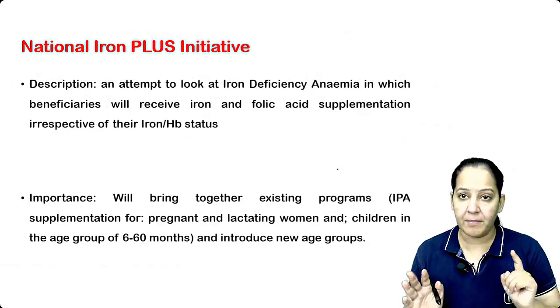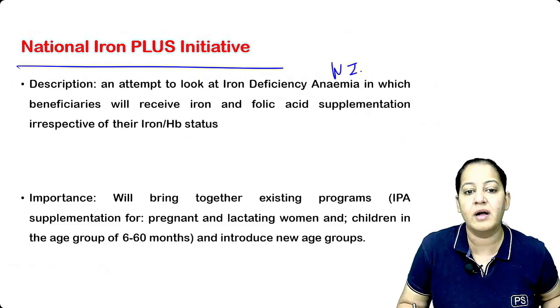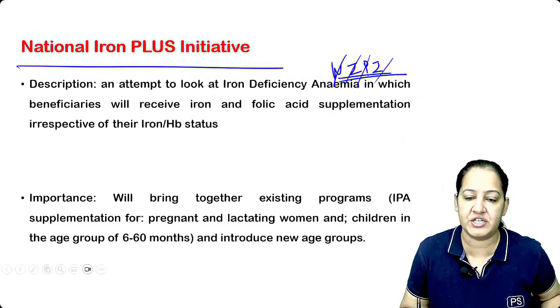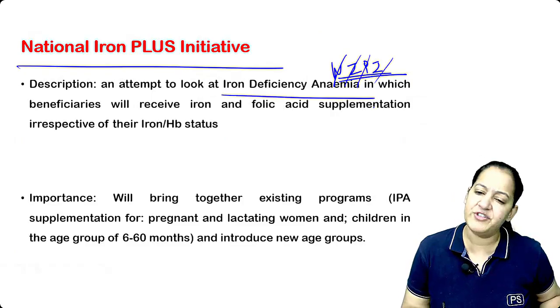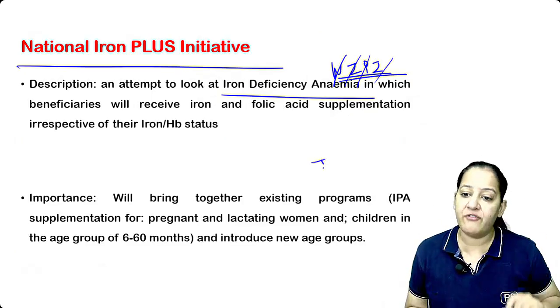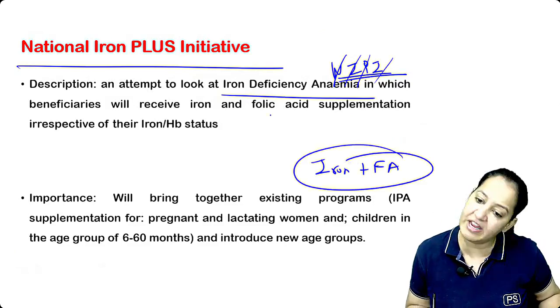Now there is a program run by the government known as National Iron Plus Initiative, NIPI. We see in India, iron deficiency anemia is very common. So the government is giving free iron and folic acid tablets. Iron and folic acid tablets are supplied free of cost to the beneficiaries.